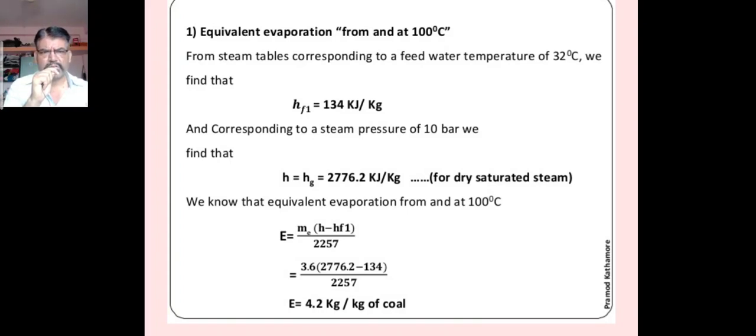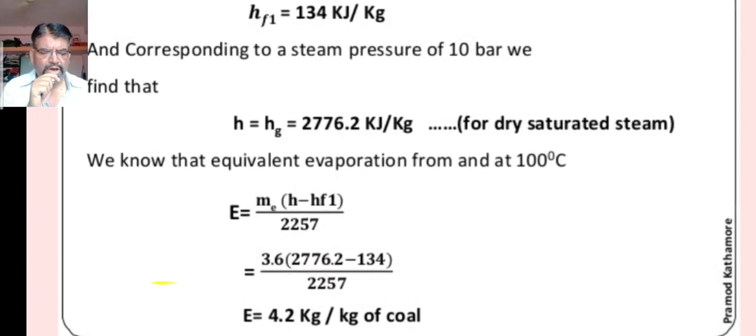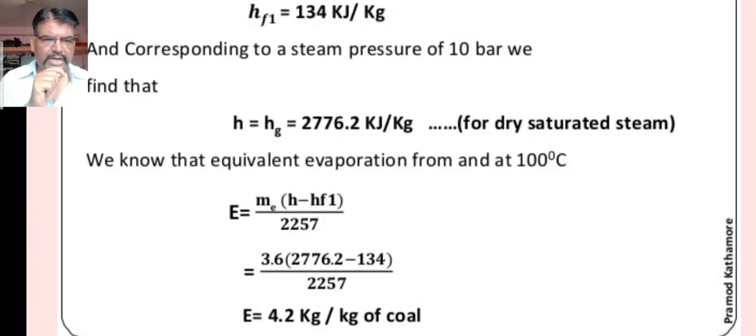Again from the steam table, corresponding to the steam pressure at 10 bar, the value taken is h, which is nothing but hg, that is the enthalpy of the gas or the enthalpy of the vapor, 2276.2 kilojoules per kg for dry saturated steam. It may be for dry, saturated or wet steam, the values are different. Now we have the formula E is equal to ms into h minus hf1 divided by 2257. 2257 is the value of latent heat.